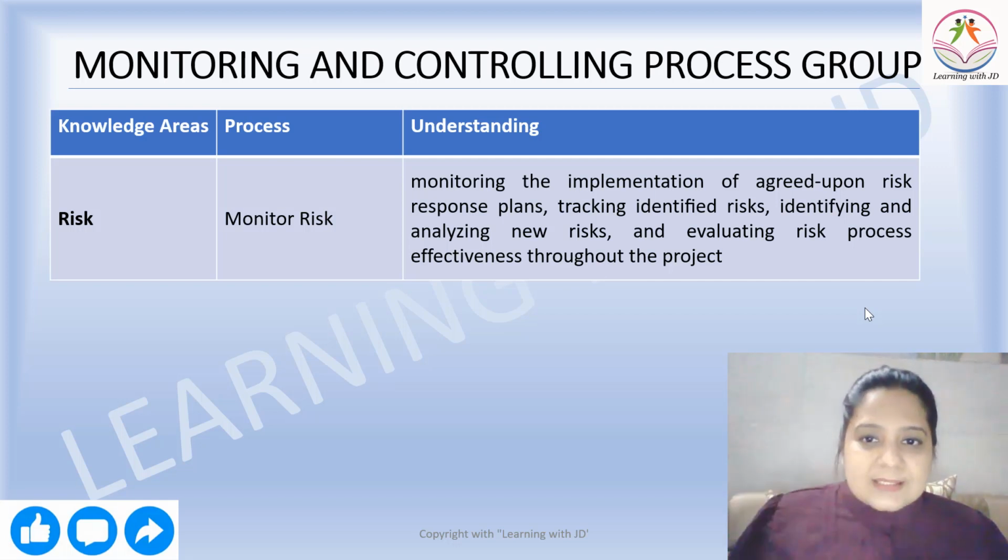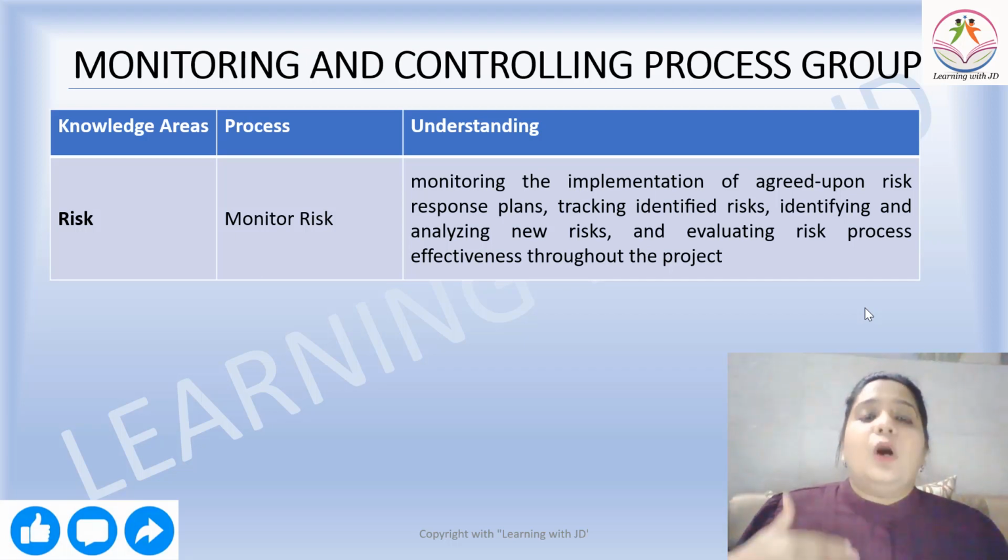It makes you understand that whatever risk you had planned for, what is the impact of those risks now? And how do you want to take that forward? Is there going to be new risk which is going to come up? Are you going to identify new risk? And you're going to evaluate the risk process. If the risk process is okay, or it needs to be refined, or it is outdated, that is what is a plan of monitor risk process under the monitoring and controlling process group.